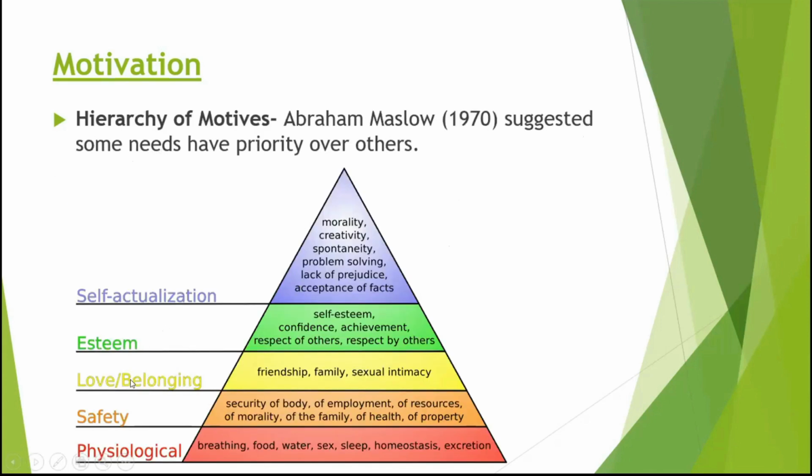Right, this is the most popular one, which is Maslow's. So this hierarchy of motives by Abraham Maslow suggests that some needs have priority over others. So let's discuss this. We have your physiological, safety, love and belonging, esteem, and self-actualization.